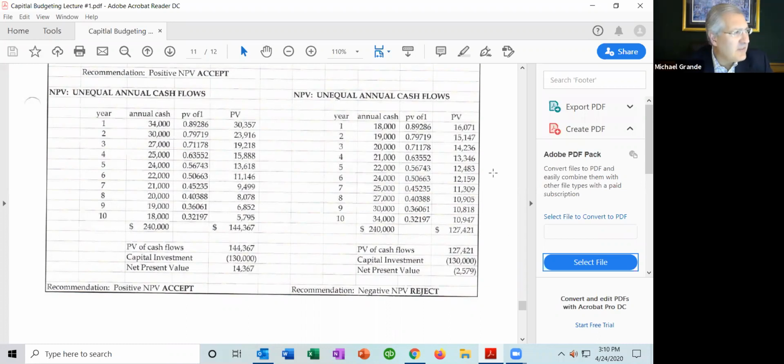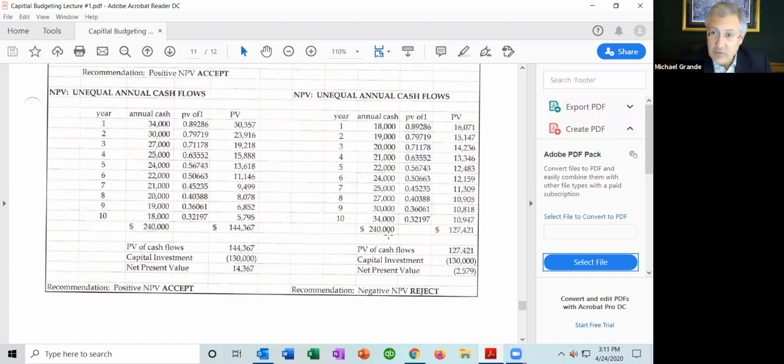So on the right-hand side here, I flipped over the cash flows. Again, these cash flows are unequal, but annual. All I did is take the same cash flows as on the left and put them upside down. Again, still a total of $240,000, but the cash flows occur in a different manner.